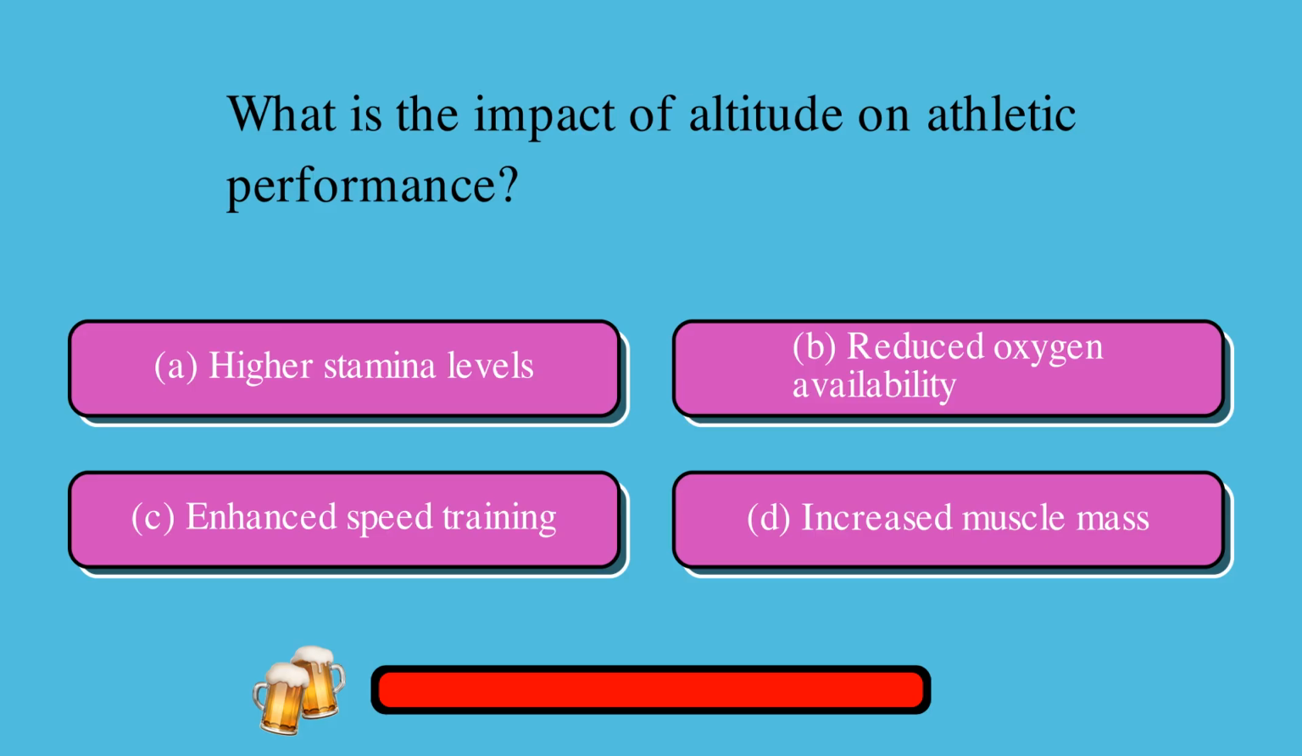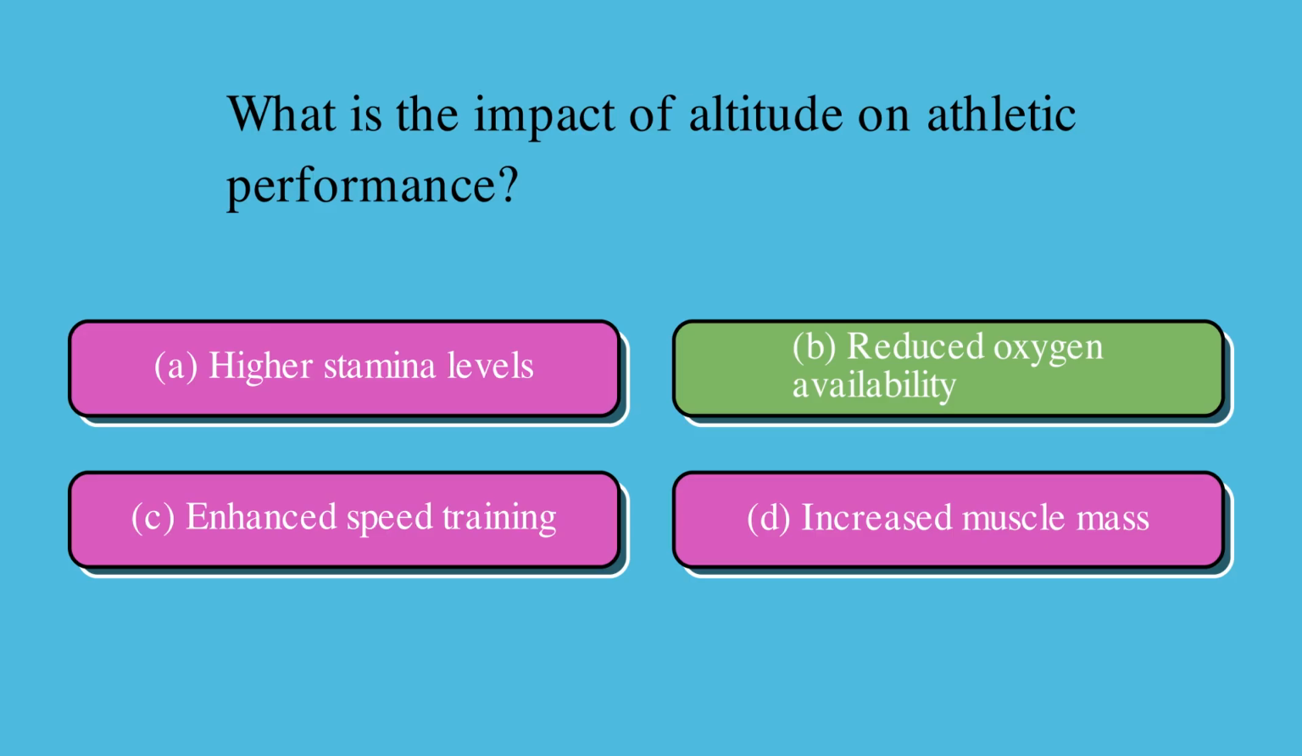What is the impact of altitude on athletic performance? A. Higher stamina levels, or B. Reduced oxygen availability, or C. Enhanced speed training, or D. Increased muscle mass. The correct answer is B. Reduced oxygen availability.